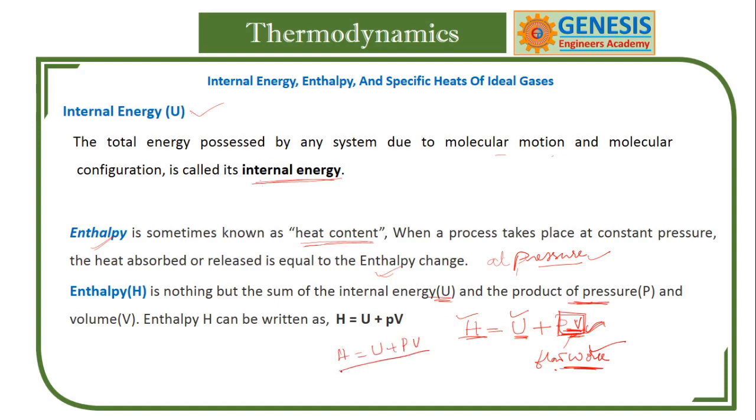These are extensive properties. If we want to convert into intensive, it should be written as h equals u plus Pv, with small v. This is specific. So these are specific properties: specific enthalpy, internal energy, pressure and specific volume.